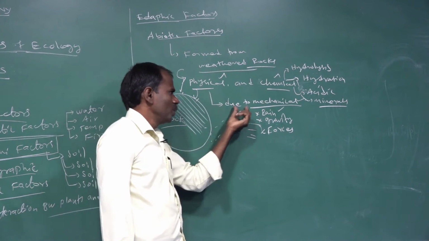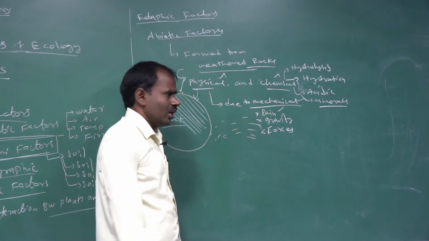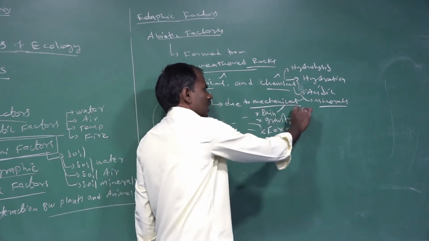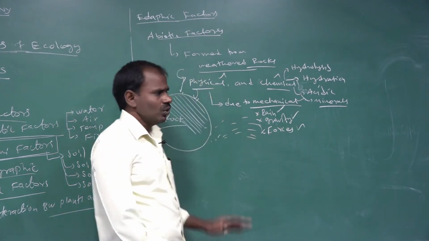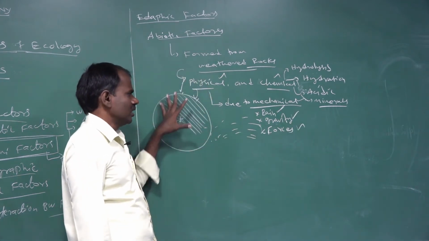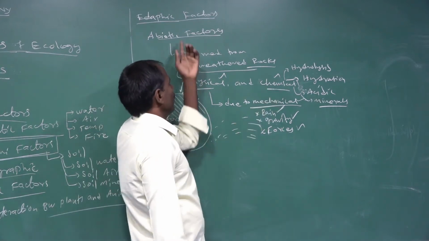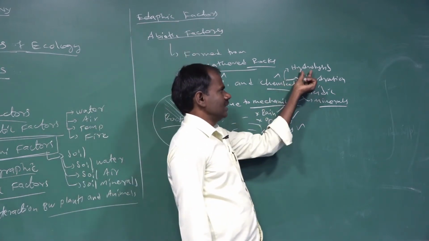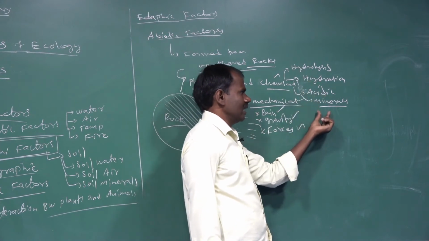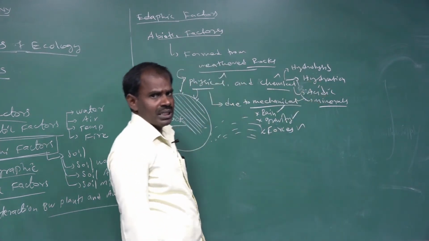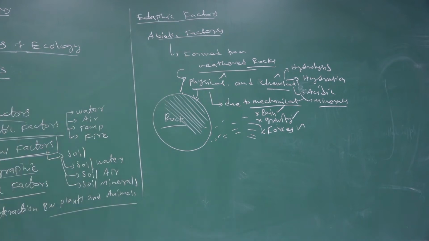Physical processes are due to mechanical sources: rainwater, gravity, and forces break down large rock particles. The chemical processes are hydrolysis, hydration, acidic condition, and mineral formation. Next is soil formation.